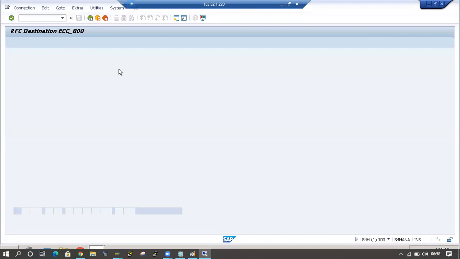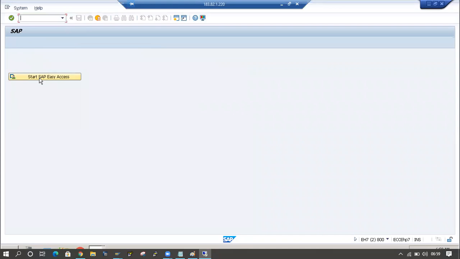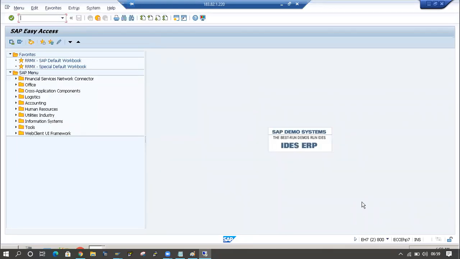Fine, I will try to connect to the ECC system. You can see here this is the S/4HANA. Now here remote logon is there. If you click on that button, then I have to call that ECC system. Just click on that button, click on start SAP. See, this is the ECC system. In this ECC system, I am checking some customer information here: KNA1.